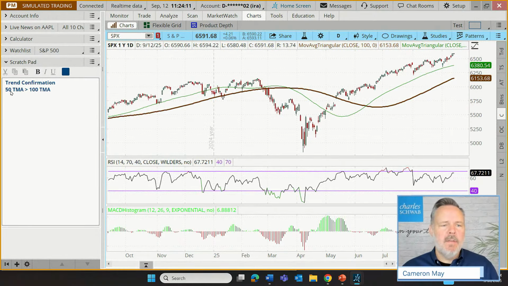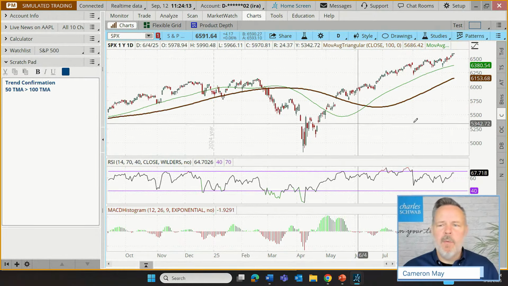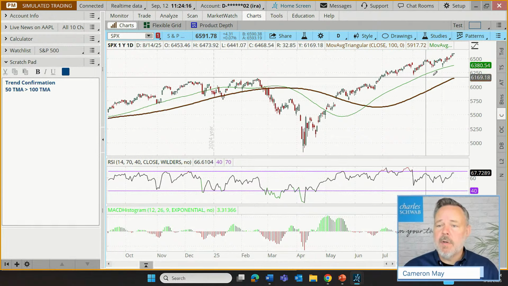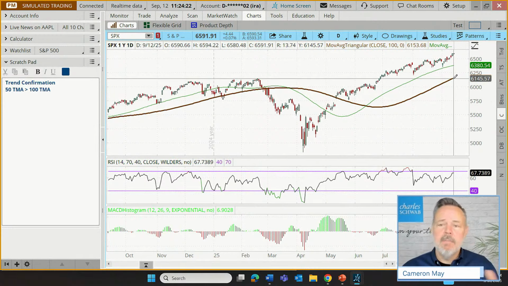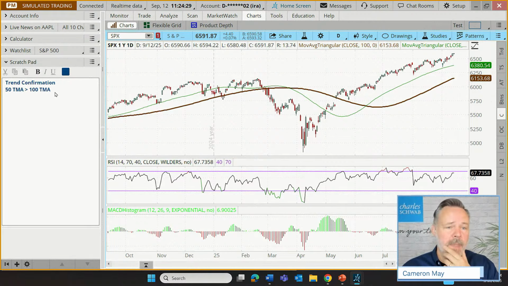So we typically look for the 50 period being above the 100 period. In other words, the shorter term moving average is rising above the 100 term, the longer term moving average. Confirmation of trend, at least in the eyes of some technical traders, those that use this sort of an approach.